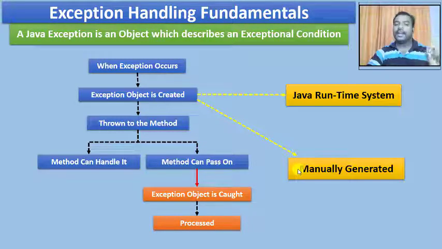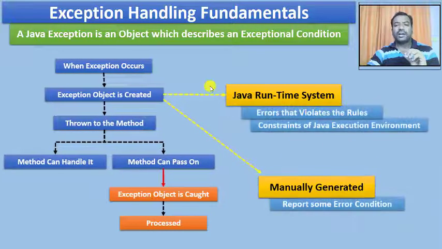I can create the exception object manually and pass it on, or the Java runtime system automatically creates the exception object. In the given scenario, both things can happen. The Java runtime automatically creates an exception object in these two scenarios.